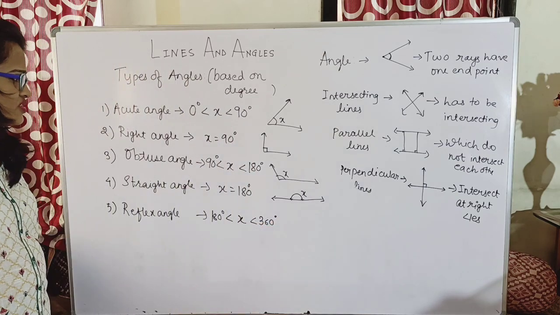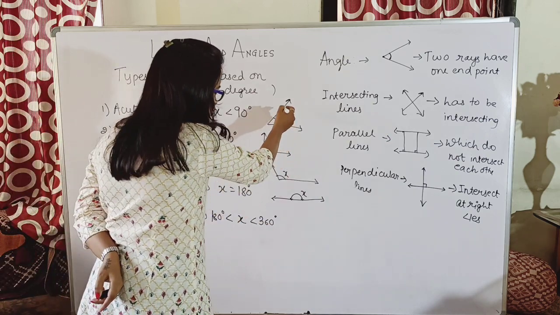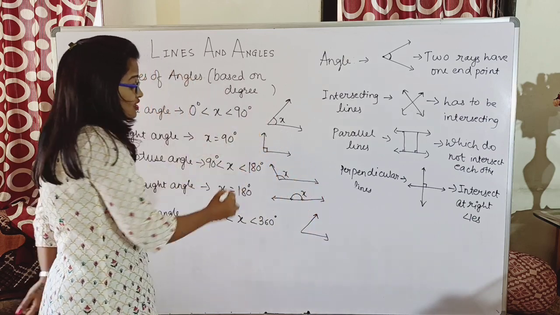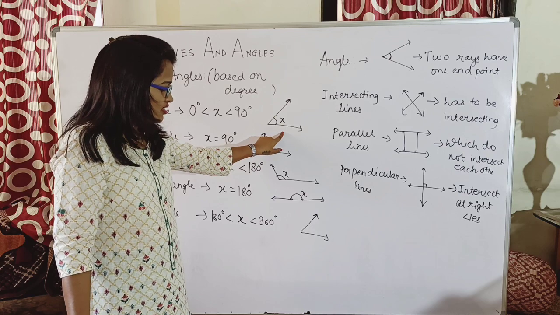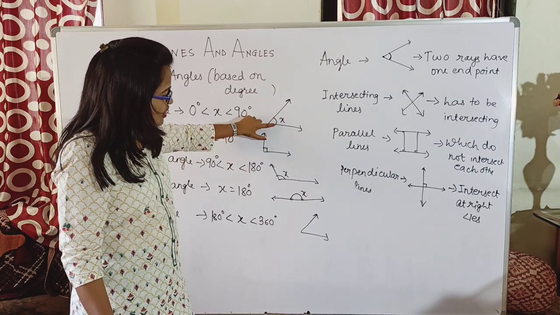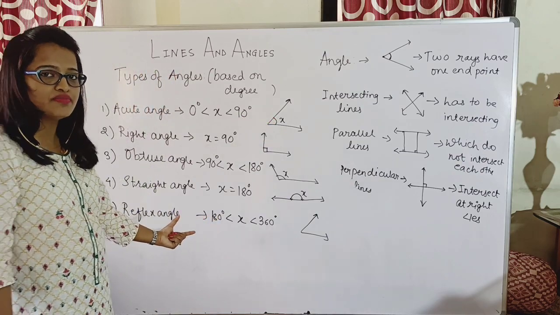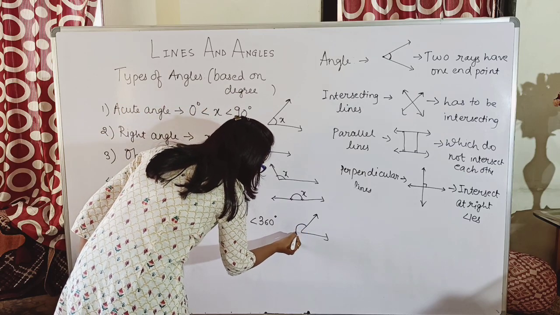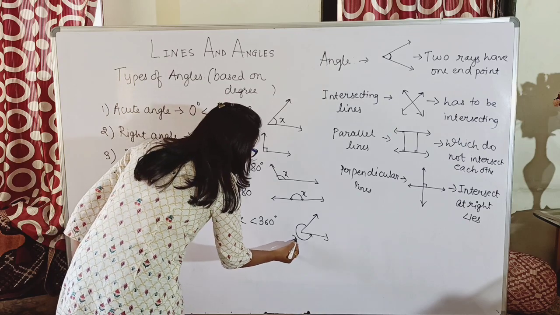So how will I draw this figure, or how will I know where the value of x is? See, for the same figure I am drawing the angle which I had drawn for the acute angle, but here x will be what value? In that case x was taken on the inside of the angle, but whenever you are measuring the reflex angle, it will be the angle on the outer side. So this will be your value of x.